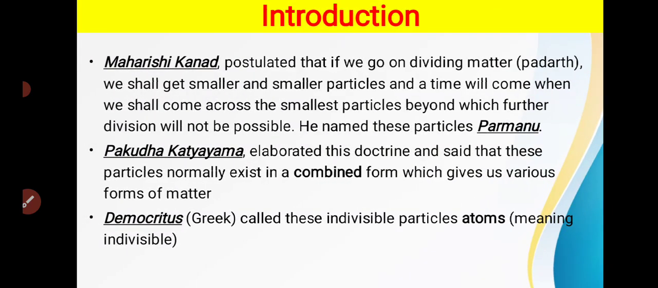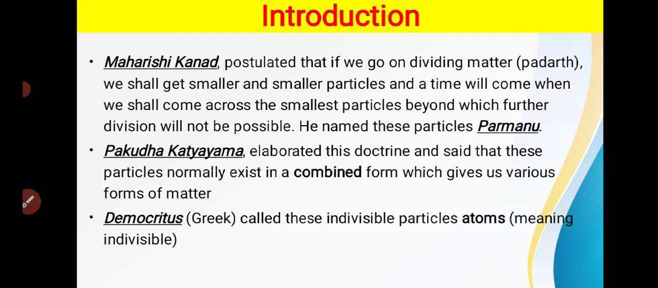in the upcoming video. So it was Maharshi Kanad who postulated that when you divide a substance or matter into smaller particles and keep dividing it, a time will come when you cannot divide the smallest possible particle, and that smallest particle which cannot be divided further is called Paramanu. So what is Paramanu? Paramanu is the smallest particle of matter which cannot be divided further.